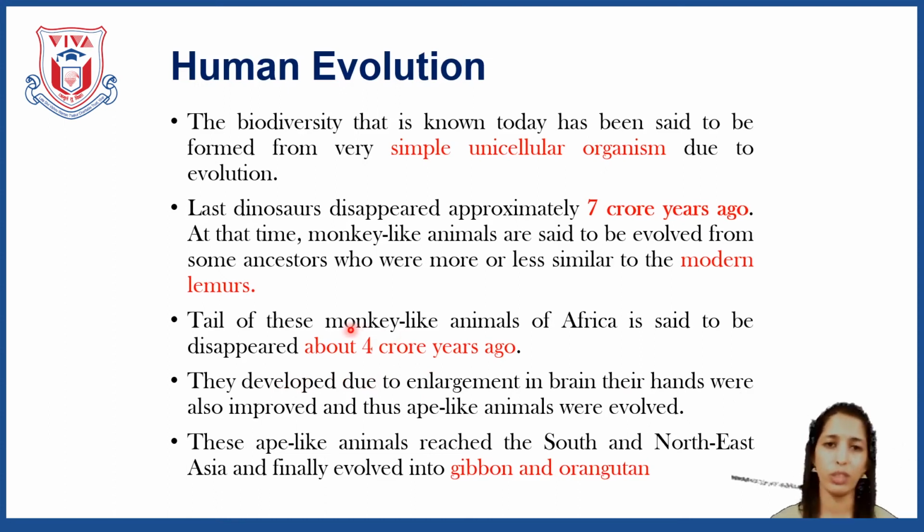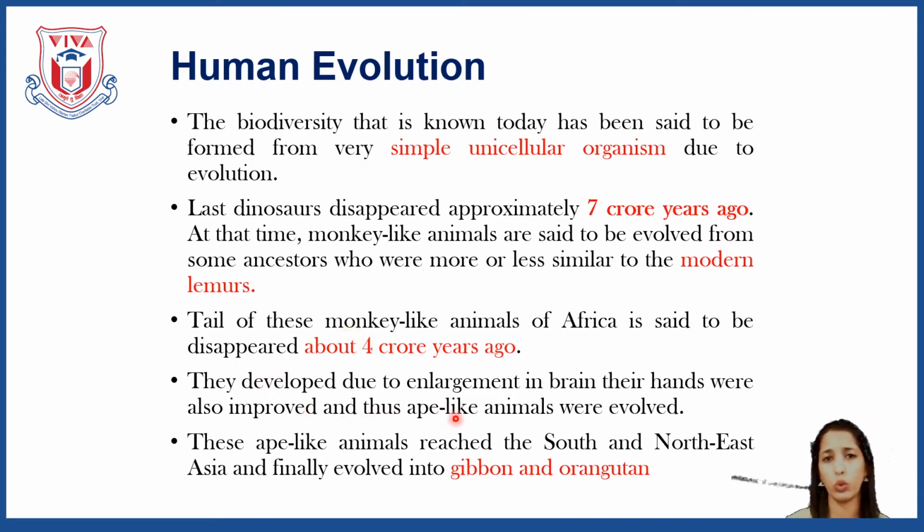So, tell of these monkey-like animals from Africa. It started from Africa. Its tail disappeared around 4 crore years ago. 7 crore years ago, the lemurs, the monkey-like animals, evolved.